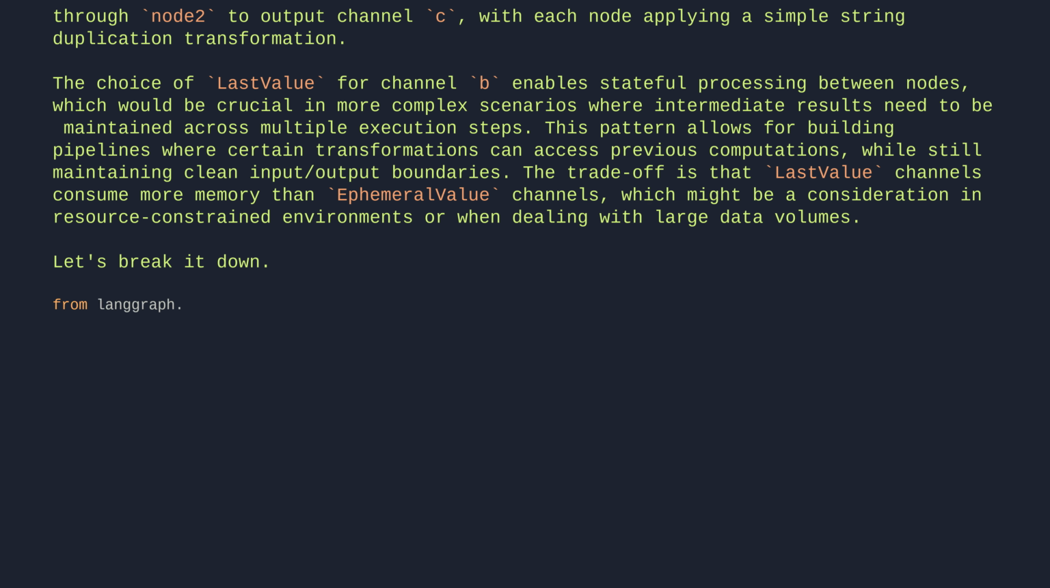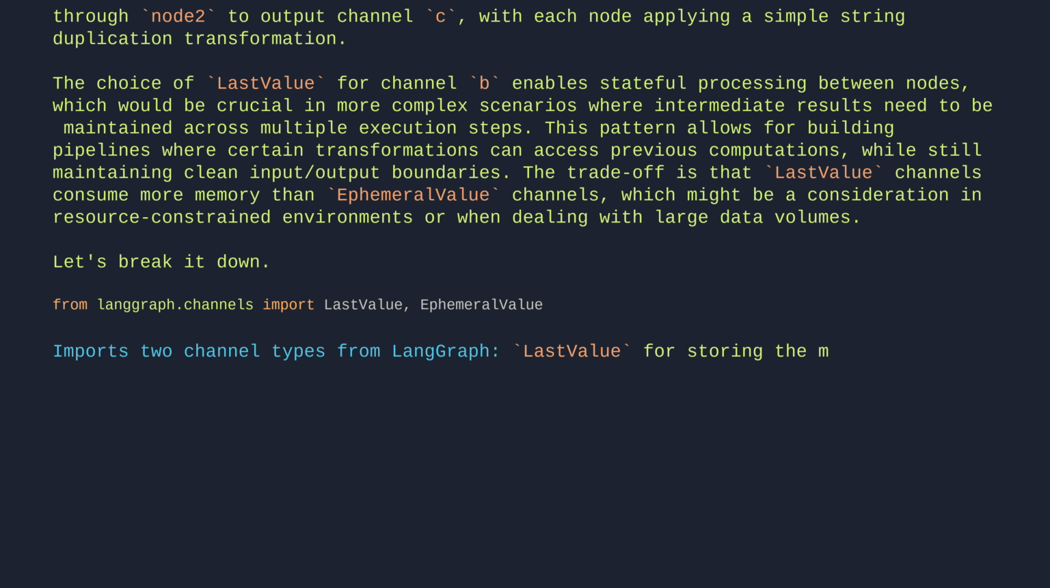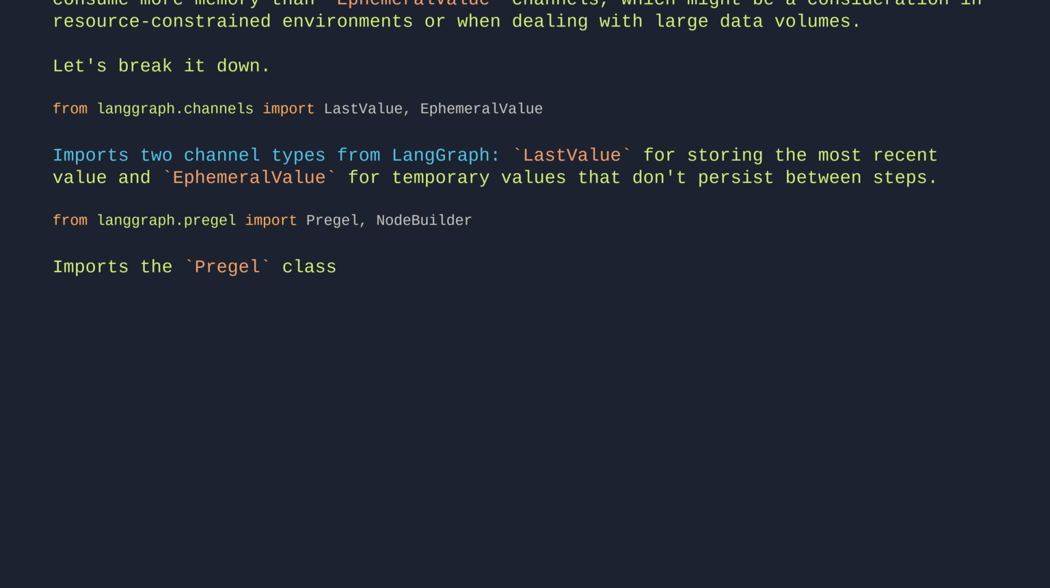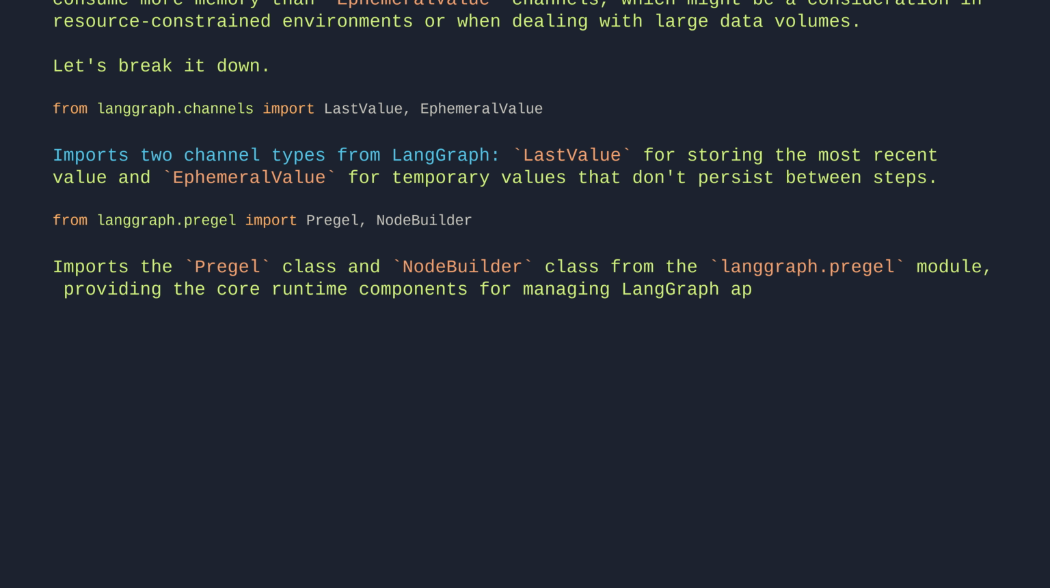From langgraph.channels import LastValue, EphemeralValue. Imports two channel types from LangGraph: LastValue for storing the most recent value, and EphemeralValue for temporary values that don't persist between steps. From langgraph.pregel import Pregel, NodeBuilder. Imports the Pregel class and NodeBuilder class from the LangGraph Pregel module, providing the core runtime components for managing LangGraph application execution through the Pregel algorithm model.